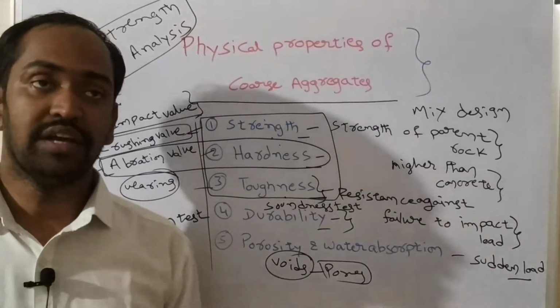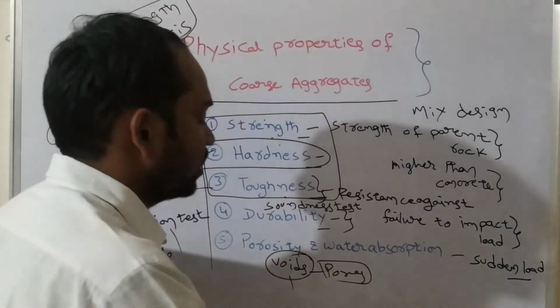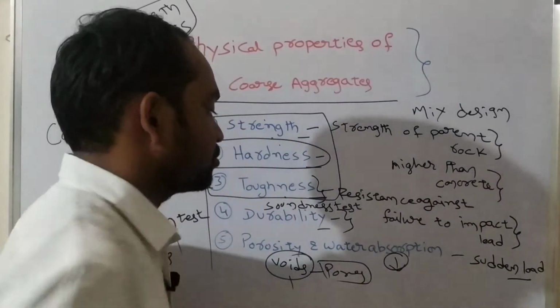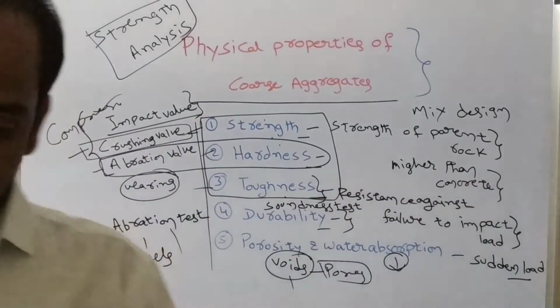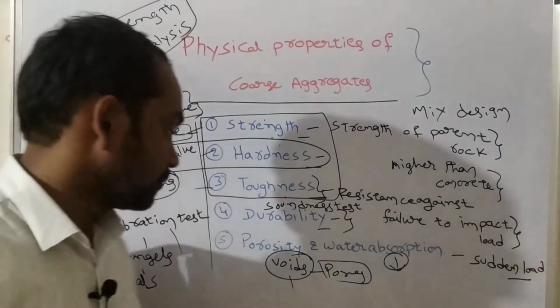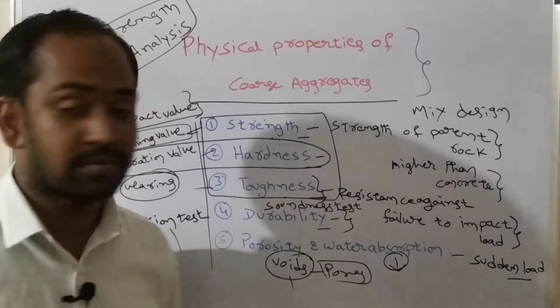The aggregate to be used for mixing concrete should not contain any voids or pores, and it should not absorb any water. Only then can it give good quality concrete. But generally they have some voids, and they can absorb some water from the atmosphere.